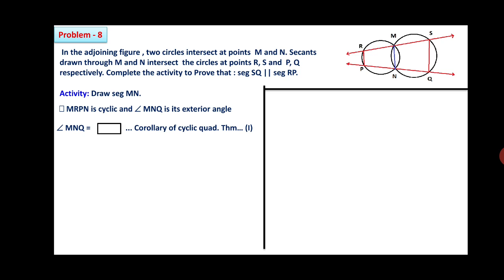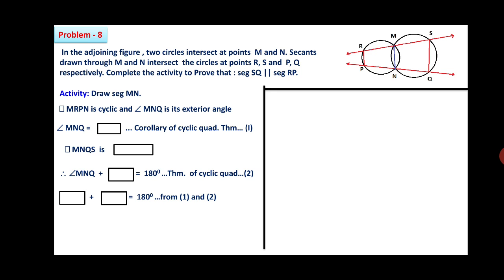Therefore, angle MNQ is equal to box, corollary of the cyclic quadrilateral theorem. Quadrilateral MNQS is again box, you have to write there. Angle MNQ plus box is equal to 180, theorem of cyclic quadrilateral, statement 2. Therefore, two boxes are there, the addition is 180 from 1 and 2, you have to write over there. Therefore, angle SRP plus angle RSQ is equal to, that is RMS is the betweenness, you could see in the figure. What is that result, you have to write there. Therefore, you can say that SQ is parallel to RP by interior angle property.